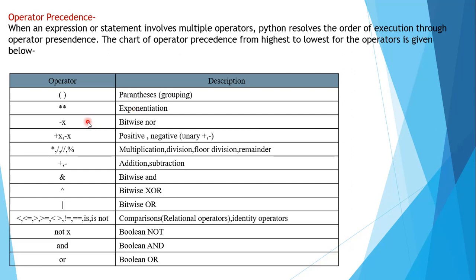Now this is the bitwise NOT operator. NOR means the opposite of OR. Whatever the result of OR is, this is going to negate that result.